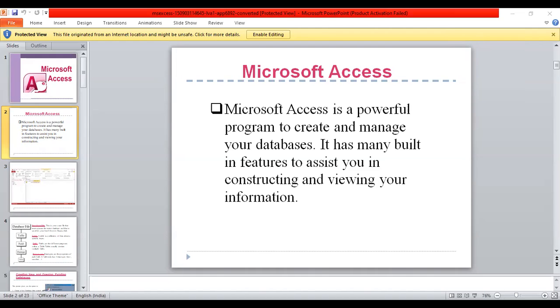Foreign key: one or more table fields that refer to the primary key. A primary key is one or more field columns whose value uniquely identifies each record in a table. A primary key cannot allow null values and must always have a unique index. A primary key is used to relate the table to foreign keys in other tables. So this is all about MS Word, MS Excel, MS PowerPoint, and now MS Access also.